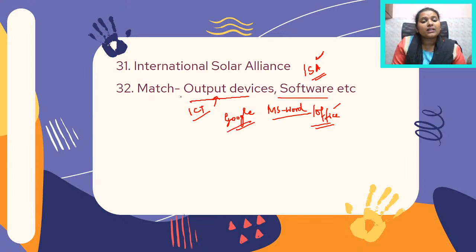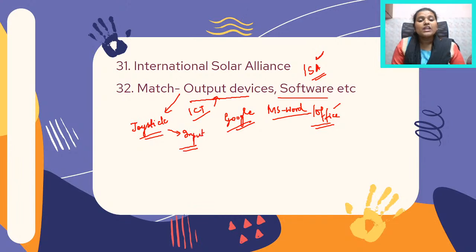In an earlier exam also you had been asked about joystick, and joystick is basically an input device. That was asked in one of the earlier shifts as well. So please look at the various input and output devices, the names of software, web browsers. They might also be potential areas from which you could have questions in the upcoming exam as well.